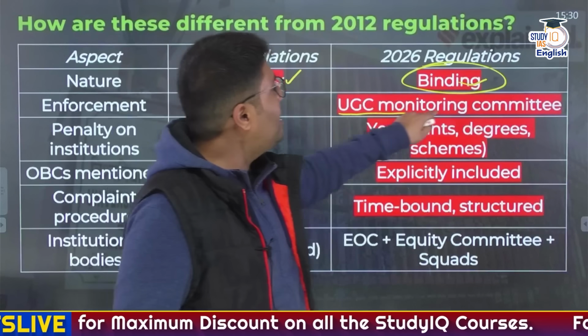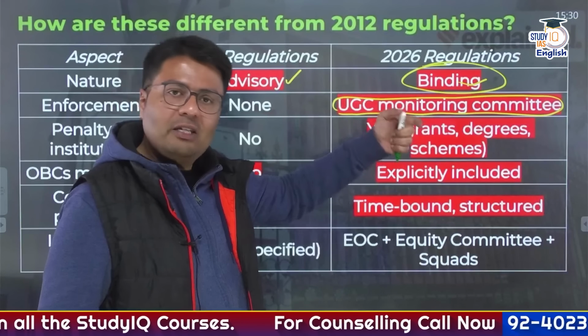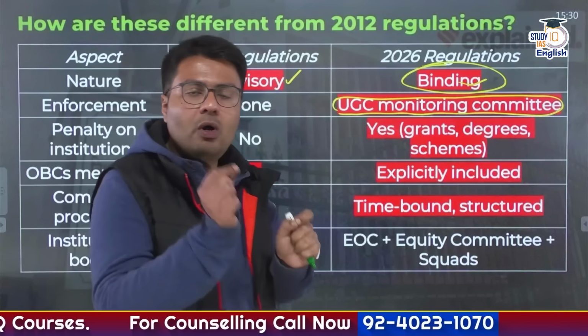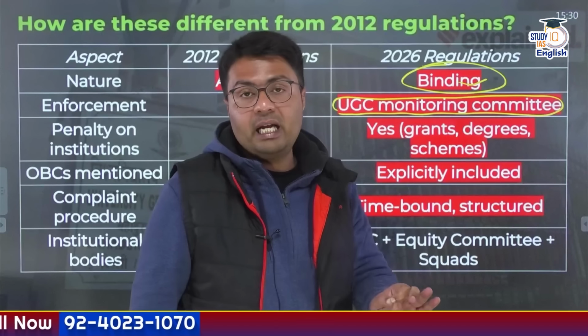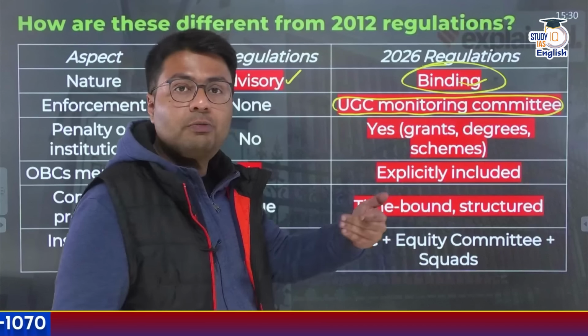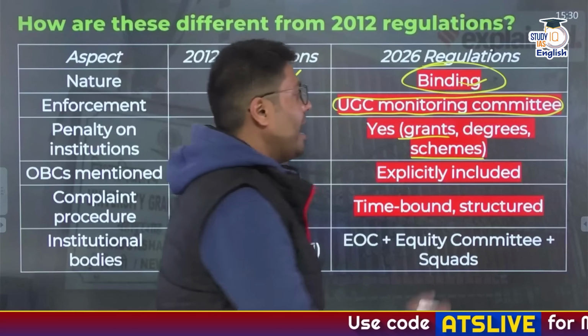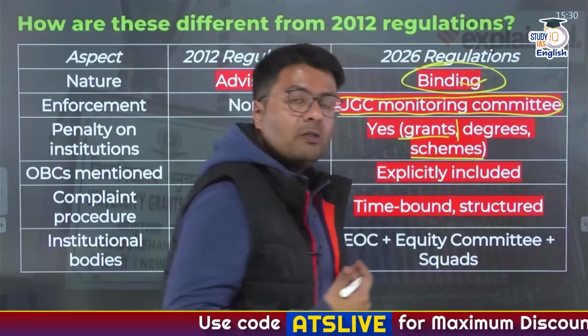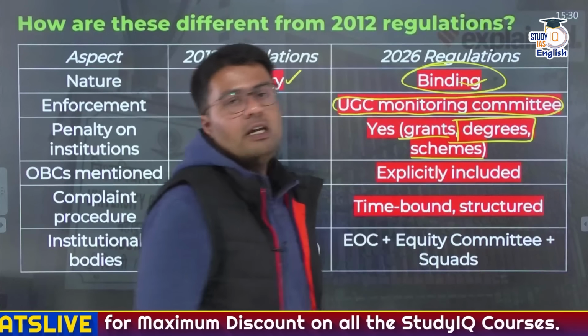Similarly, the UGC National Monitoring Committee would monitor the working of these grievance cells in each and every college, and in case the college is unable to adhere to these regulations, actions can be taken against them by UGC. These actions may be denial of grants, denial of funding based on the schemes by UGC, and in case the college still persists with the discrimination, they can also be denied the right to give degrees to their students.